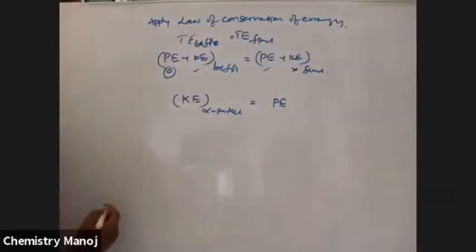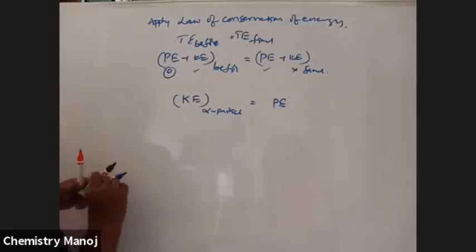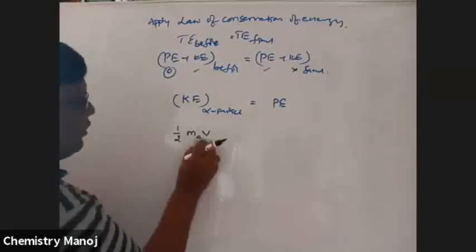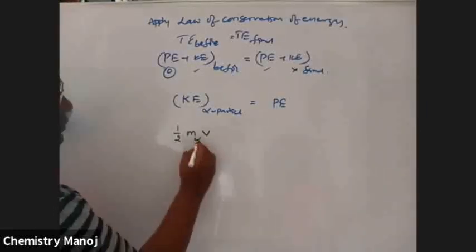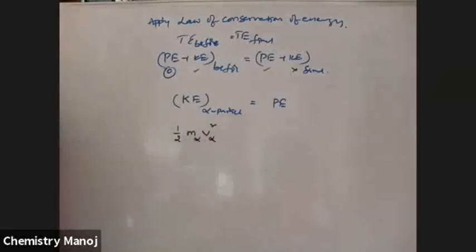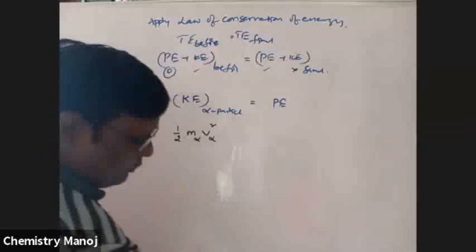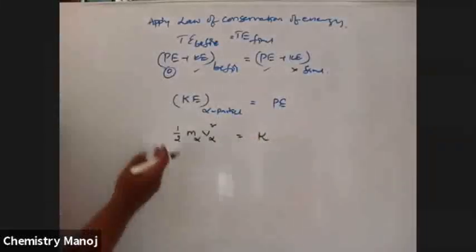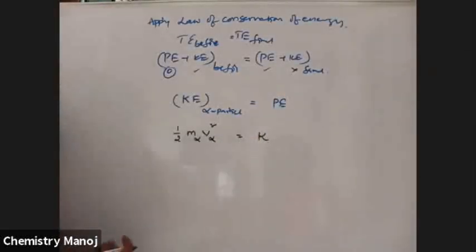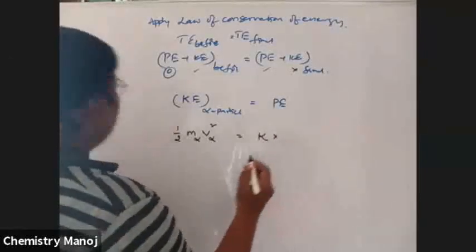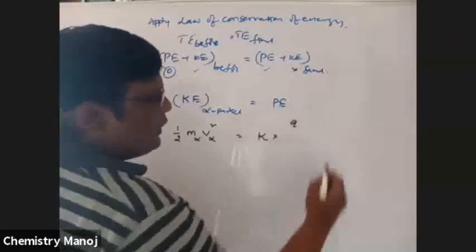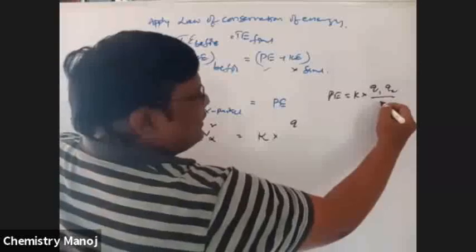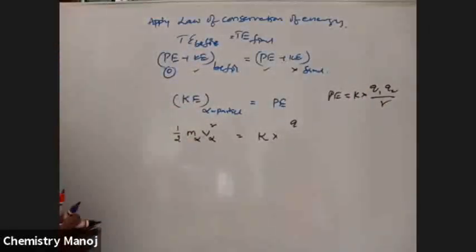The kinetic energy of the alpha particle is half mv square, where m is the mass of the alpha particle, not the electron, and v is the velocity of the alpha particle. This is equal to the potential energy, which is calculated with the help of a constant k, so potential energy is equal to k into q1 q2 by distance r.